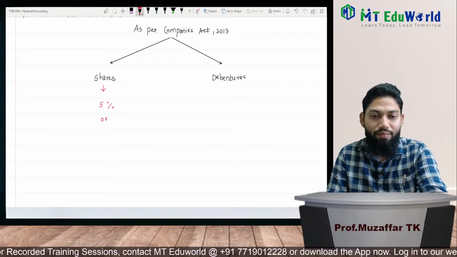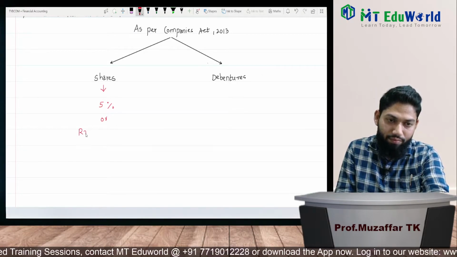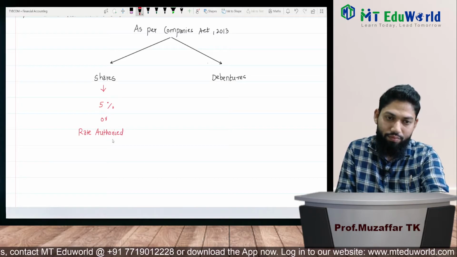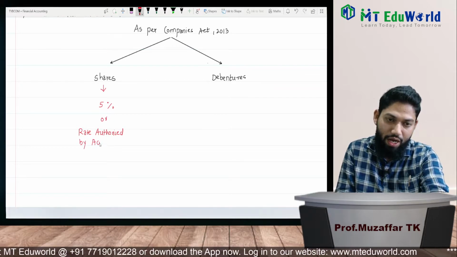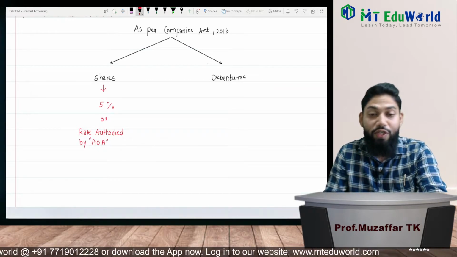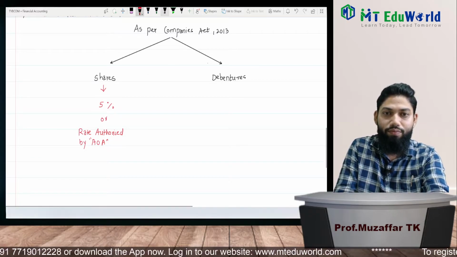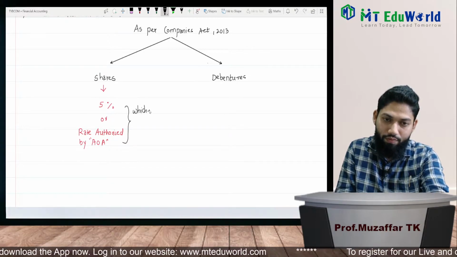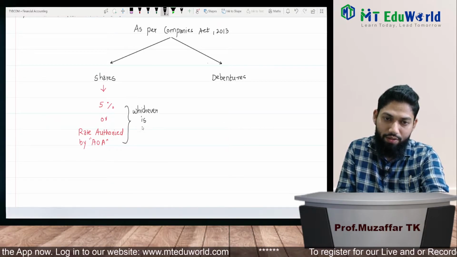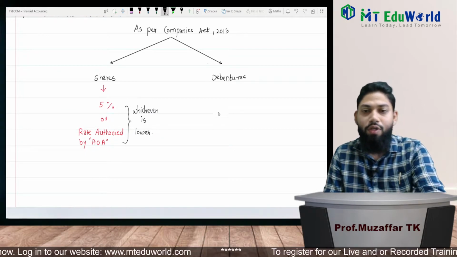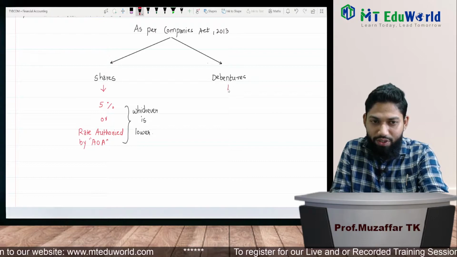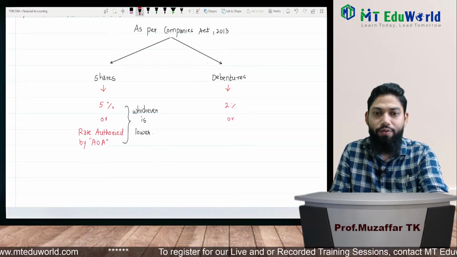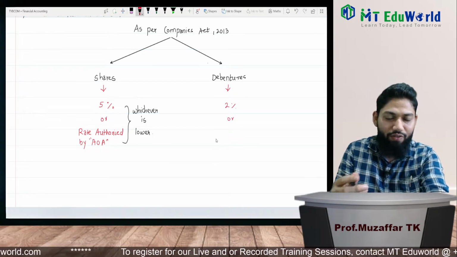5% or the rate authorized by the article of association, whichever is lower. So what about debentures? As far as debentures are concerned, the maximum rate is 2%. What is the maximum rate? 2%, or the rate authorized by the article of association, whichever is lower.